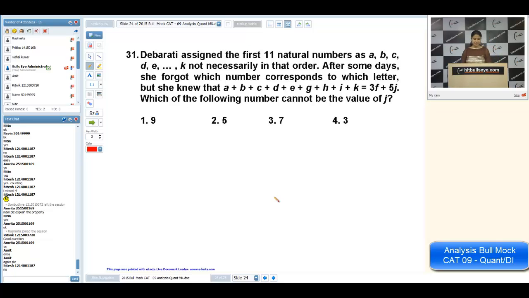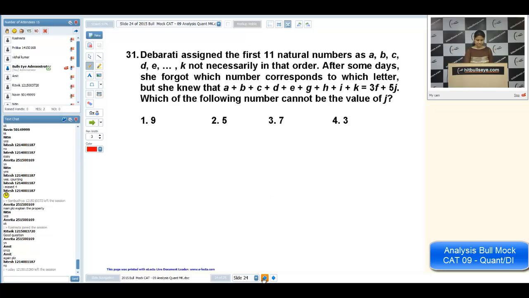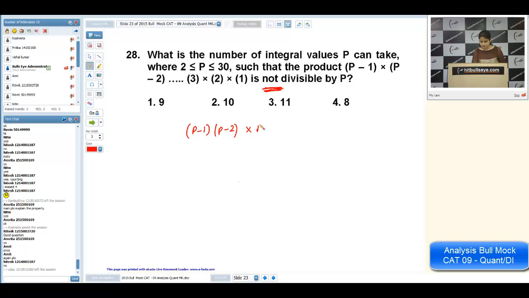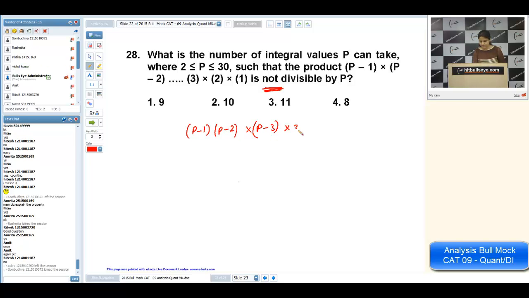Okay, Amit, I'll explain the previous question. See, what was the previous question? It says p minus 1 into p minus 2 into p minus 3, and so on up to 3 into 2 into 1. It shouldn't be divisible by p. What is this? It's p minus 1 factorial actually. It shouldn't be divisible by p.